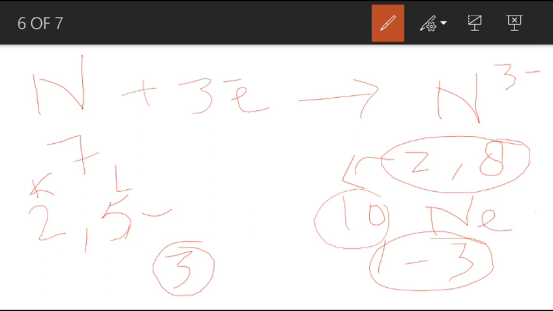So whether a metal loses electron or whether a non-metal gains electron, they attain the nearest noble gas configuration. So this is the formation of positive ions and negative ions. So in the next class we will discuss how these positive and negative ions react with each other to form ionic compounds.